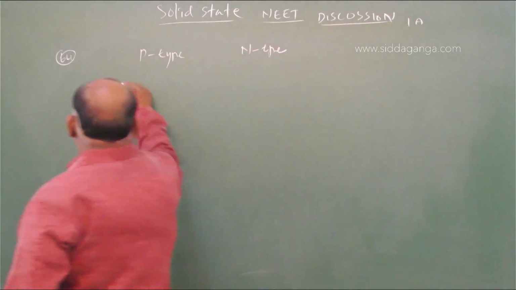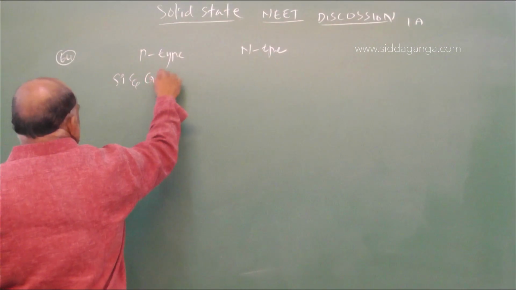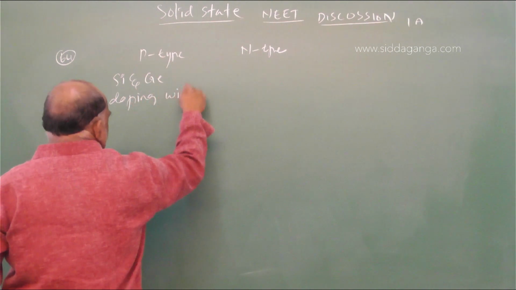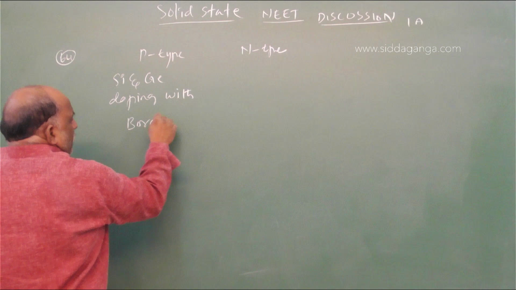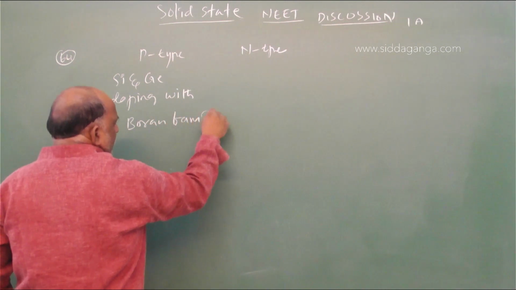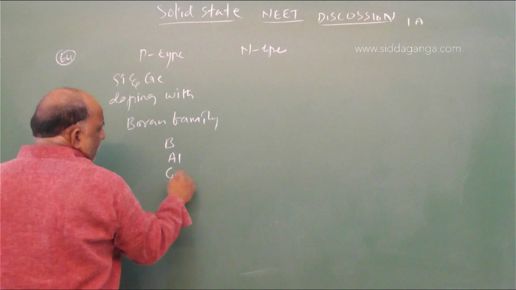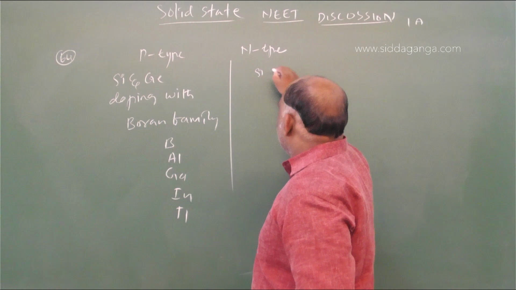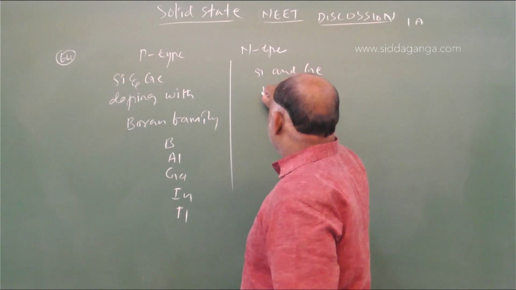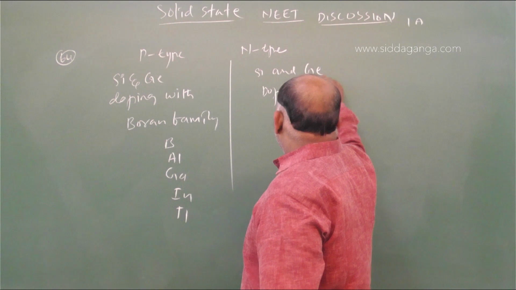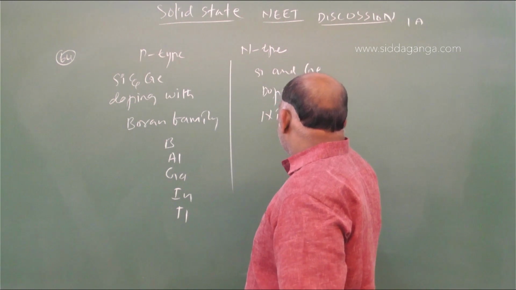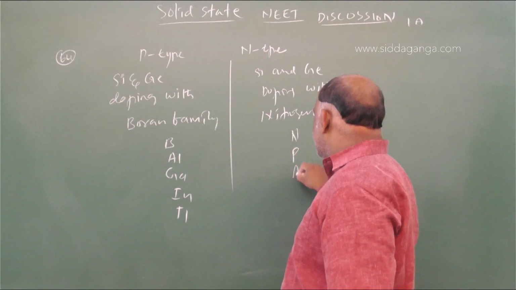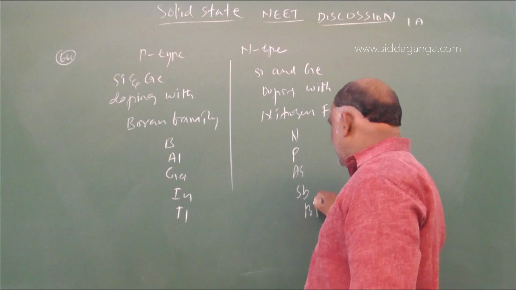Silicon and germanium doped with the boron family gives boron, aluminum, gallium, indium, thallium. Silicon and germanium doped with the nitrogen family gives nitrogen, phosphorus, arsenic, antimony, bismuth.